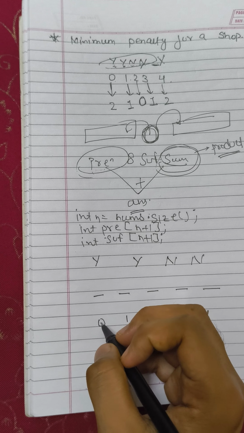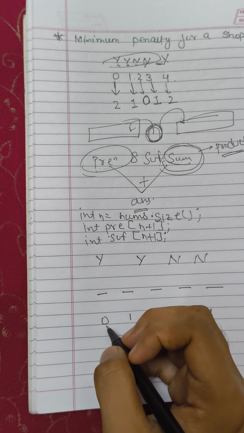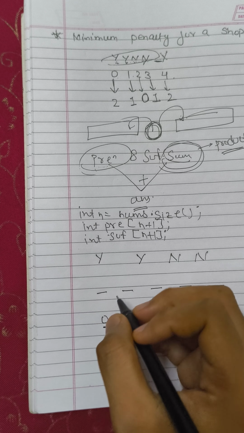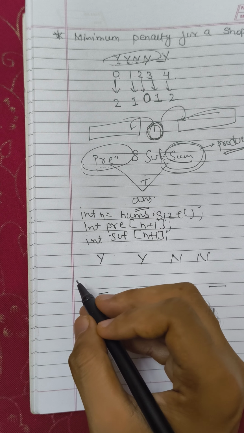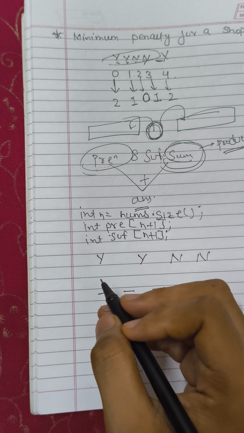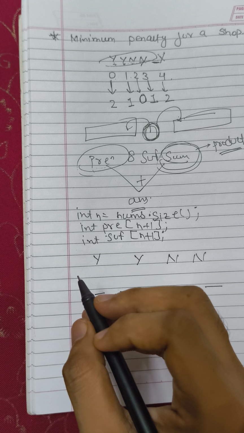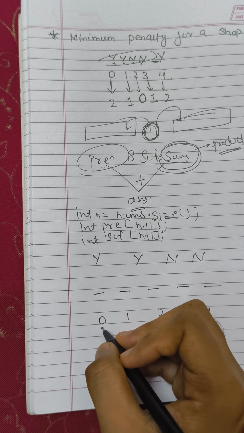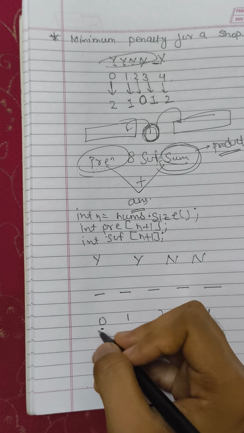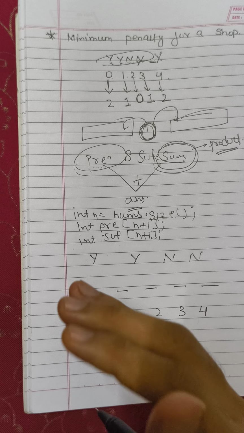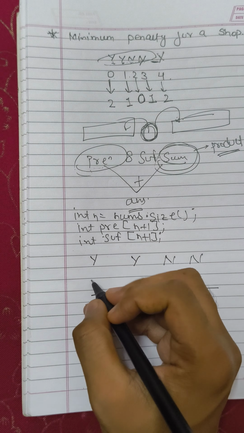Now suppose I close the shop at the 0th hour, so what will be the condition for the prefix sum? Prefix means when the shop was open before this time. So at the 0th hour only, if I have closed my shop, there is no possible condition that a customer can come, so there will be value 0.